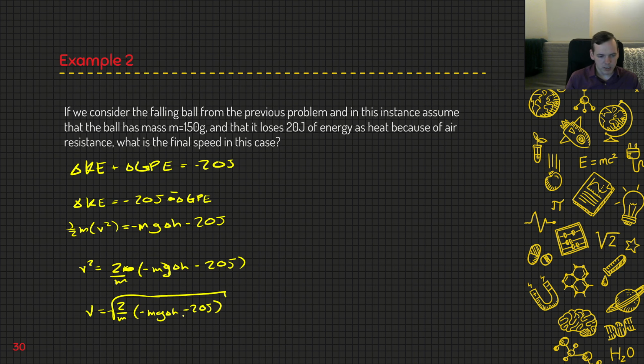You can run through these calculations, and what you'll find is you do get something less than square root 200. This makes sense because we've lost some energy due to that air resistance. If you have questions about it, let me know, but otherwise we will wrap up here.